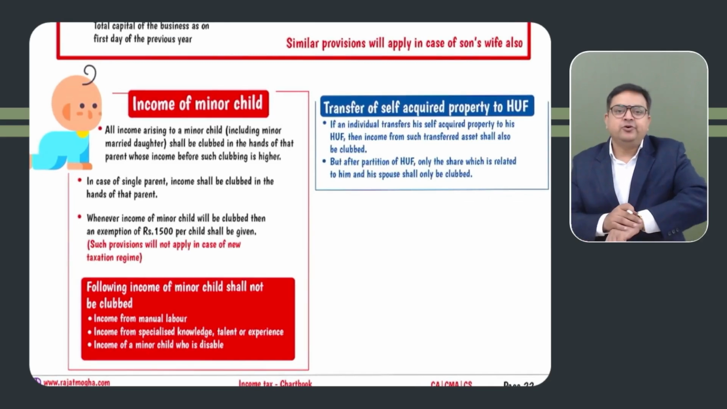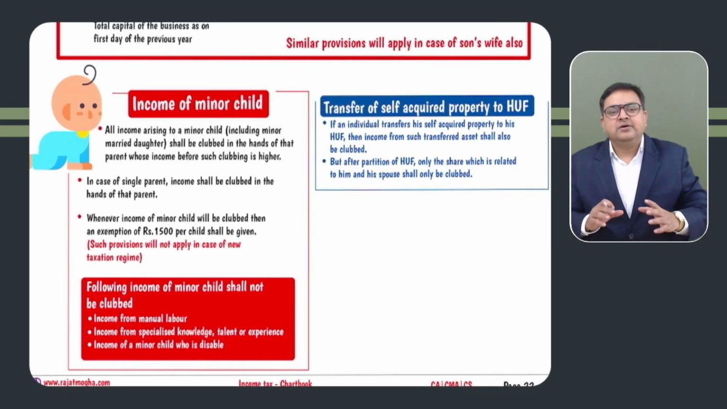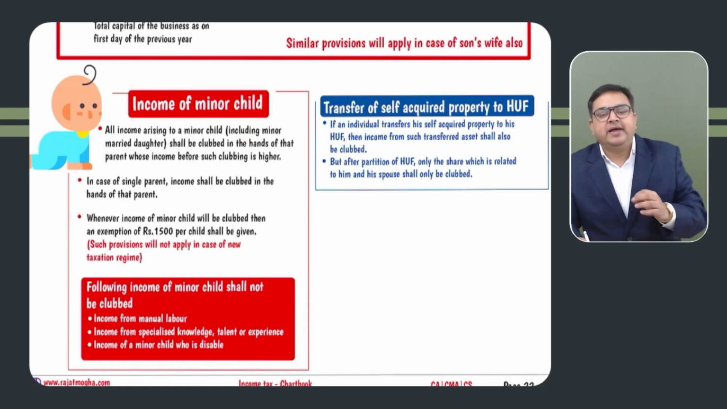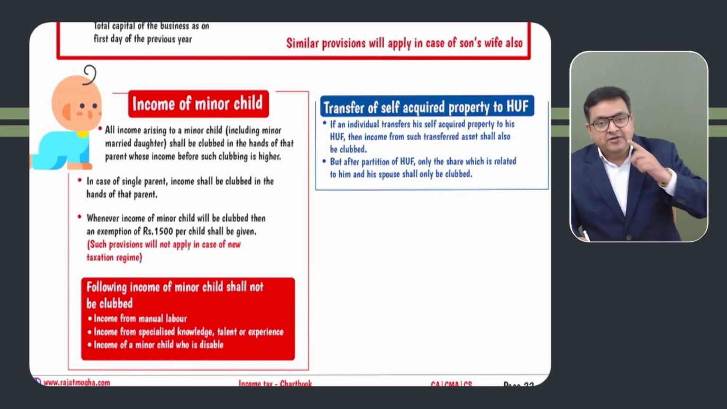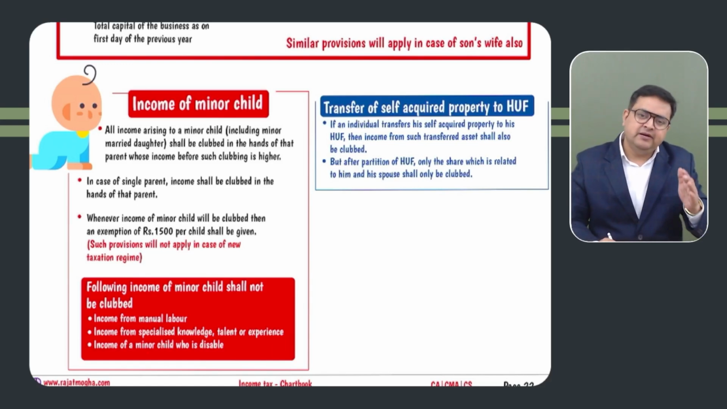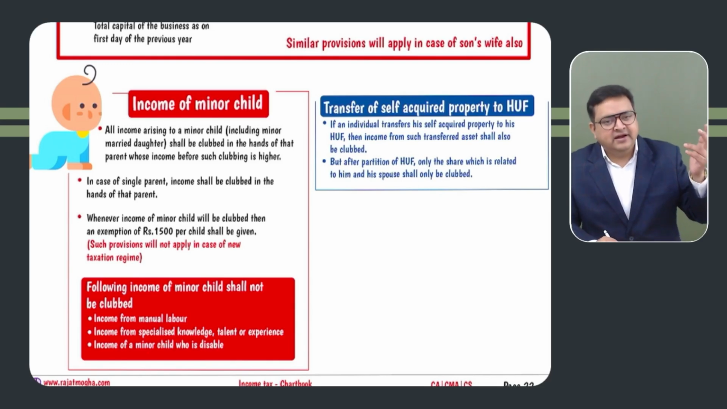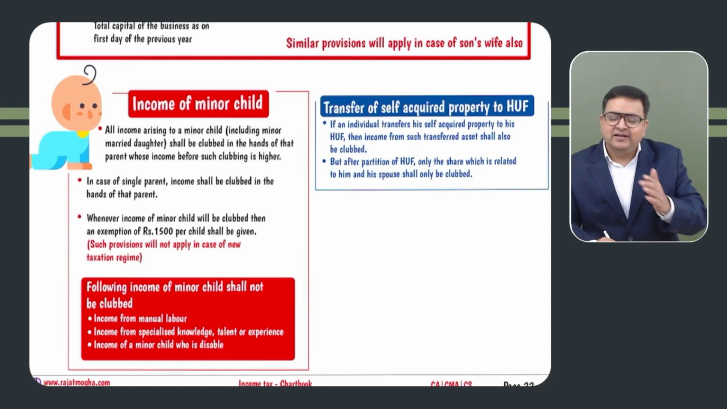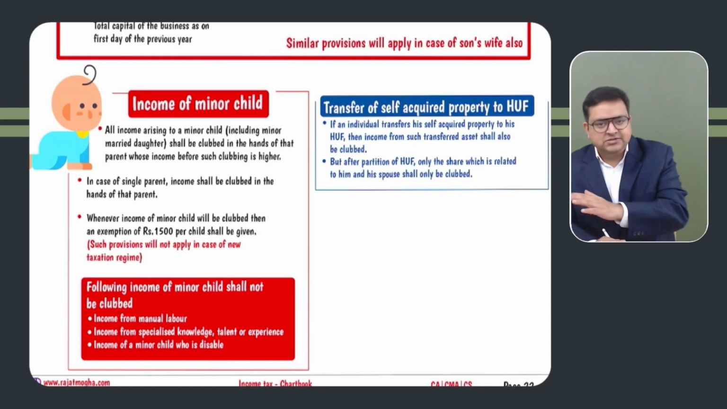See, provisions related to minor child. Any income of a minor child, including minor married daughter, will be clubbed in the hands of the parent. Which parent? The one whose income before such clubbing is higher. So either it would be father or it would be mother. And once this clubbing is done, in subsequent years, we will not compare the level of income. In subsequent years also, it will be clubbed in the same hands. Let's say in the first year it was clubbed in the hands of mother. So in the second year also it will be clubbed in the hands of mother only, right? It will be the same in the second year, third year, etc. Even if the income of father becomes more, it will be clubbed in the hands of mother only, unless and until the AO changes it.